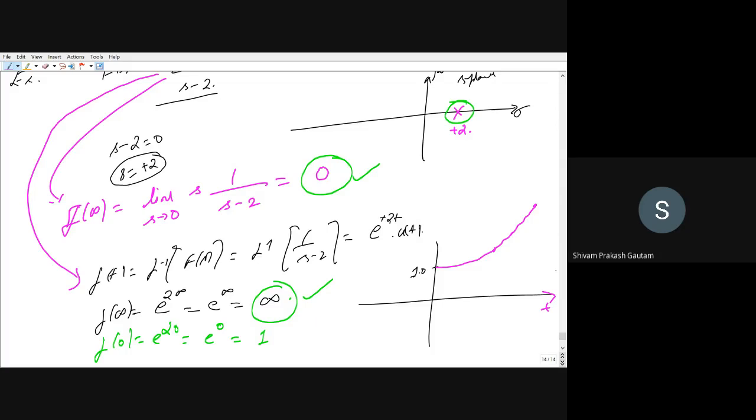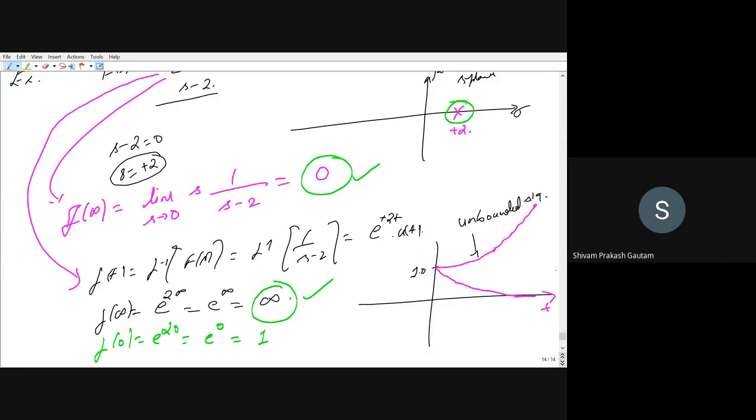This type of signal, which does not settle down to 0, is called an unbounded signal, and such signals are unstable in nature. There is another type of signal which is decaying.